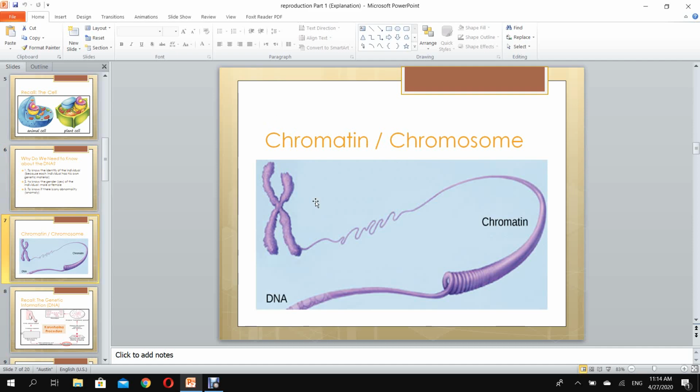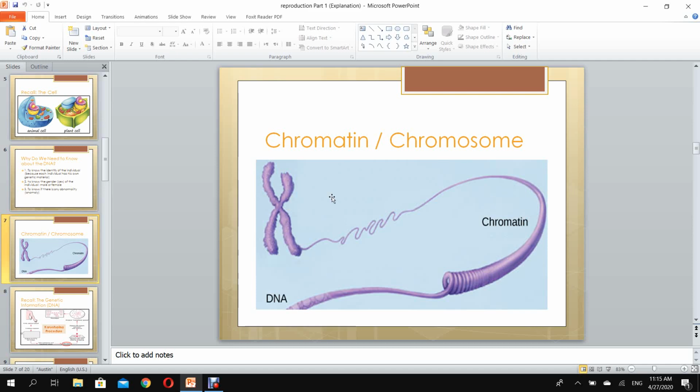Okay, so we have to study the DNA and the chromosomes. If we look inside the nucleus of the cell, we will see the DNA. The DNA is a long strand. When it condenses, it gives us a structure called a chromosome.